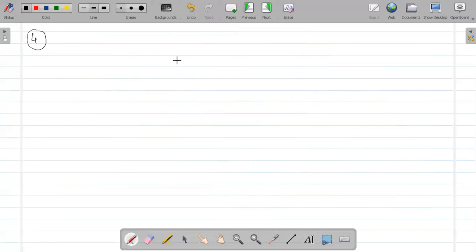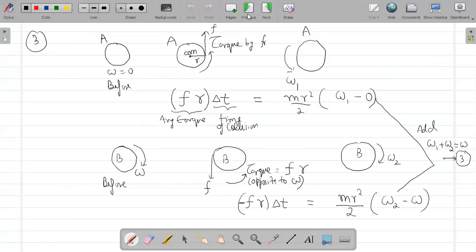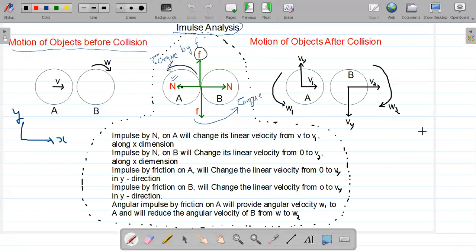What is the fourth equation now? Look, after collision, the velocity of point 1, which is on the circumference of object A, will have a velocity v1 in this direction, then vy in the y direction, and one more velocity because of this rotational motion omega 1. So point 1 will have one more velocity due to the angular speed omega 1, which is added with vy and written as r omega.